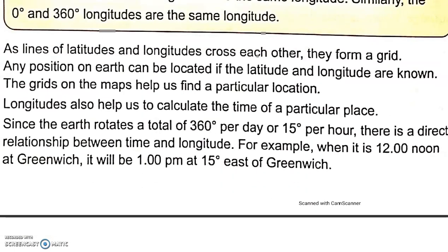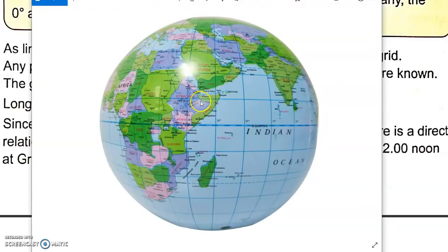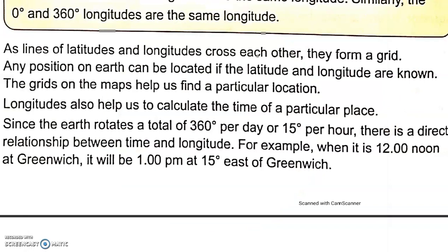As lines of latitude and longitude cross each other, they form a grid. So this is the grid. You can see this is a square. Whenever latitude and longitude intersect each other, they form a square. This square is known as a grid. Any position on Earth can be located if the latitude and longitude are known. The grids on the maps help us find a particular location. Like I explained, if we know the latitude and longitude, we can pinpoint any place on the Earth.